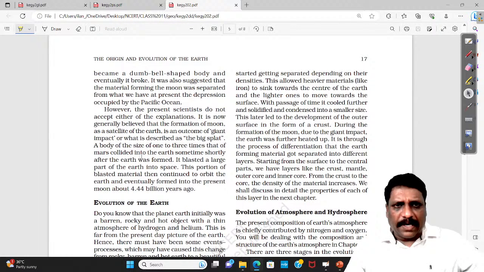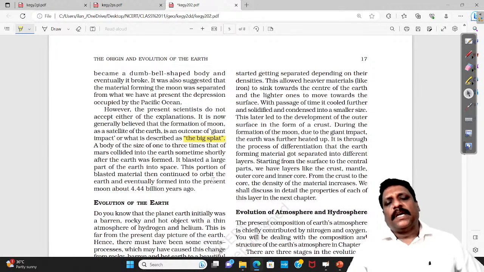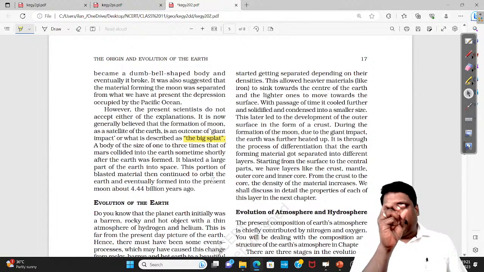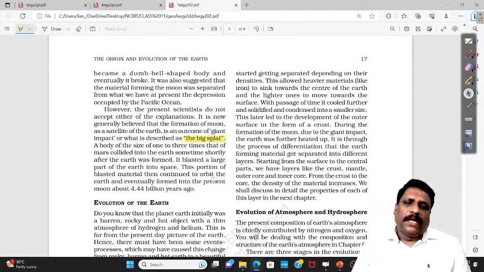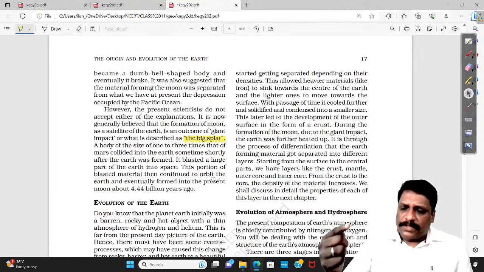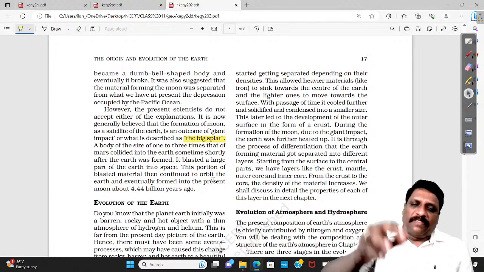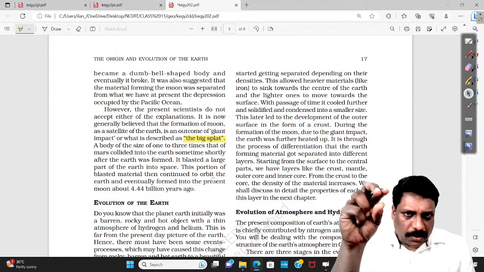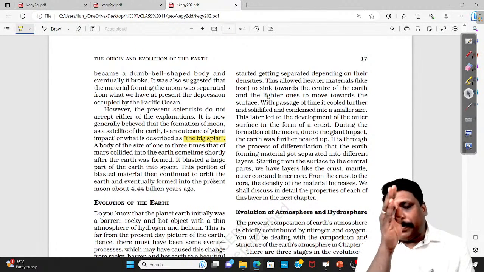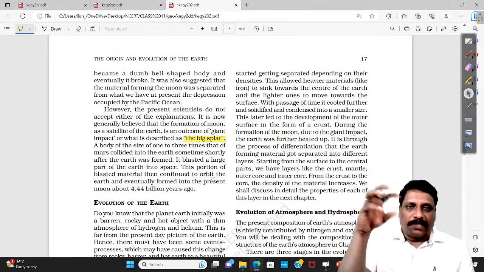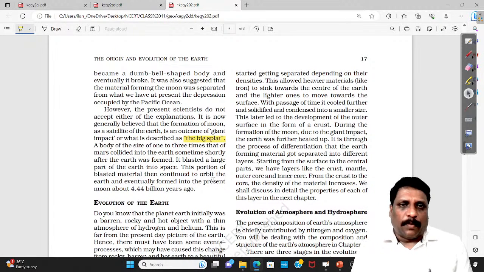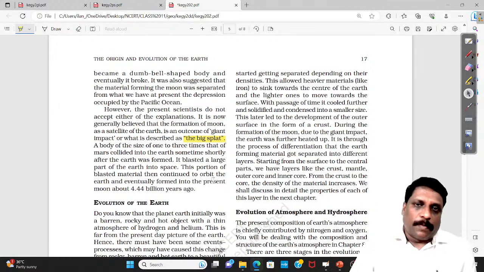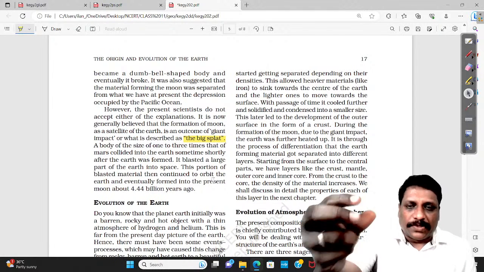Assume that I'm highlighting an important word, and as I read through the book over a period of time, once I see this particular word, the entire paragraph will strike my mind. Okay, this is what Big Splat theory talks about. This is what Big Bang theory talks about. This is what nebular hypothesis talks about.